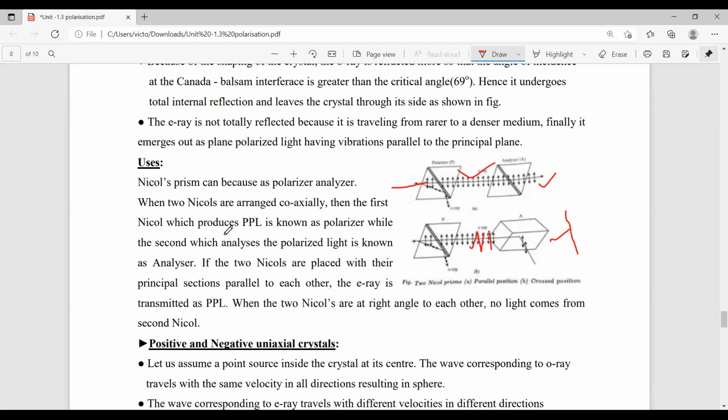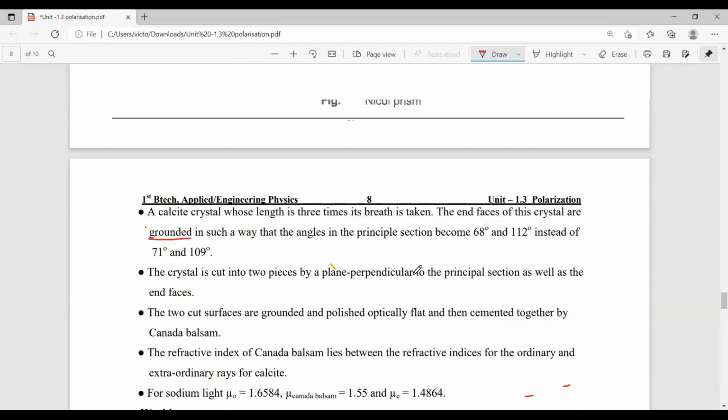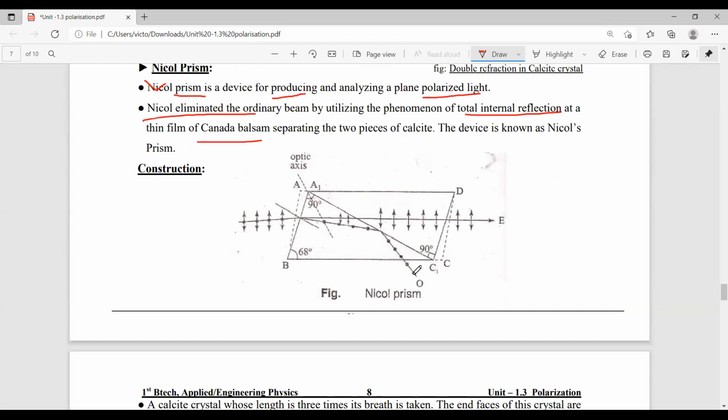So here PPL means plane polarized light. So Nicol prism is used as a polarizer as well as an analyzer. That is the main purpose or main usage of the Nicol prism. So the main point here, today's topic, is the construction of the Nicol prism.